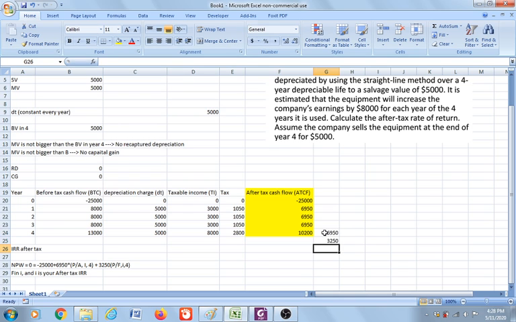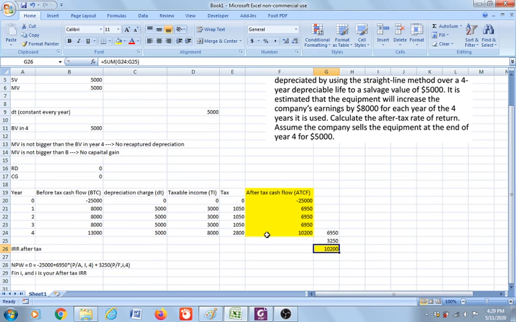The total of them is 10,200, so it is the same. That is why I'm using 9650 from year 1 to year 4, and then 3,250 as our future value in year 4.